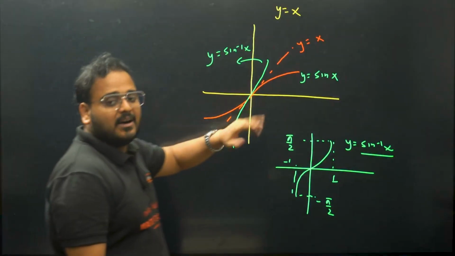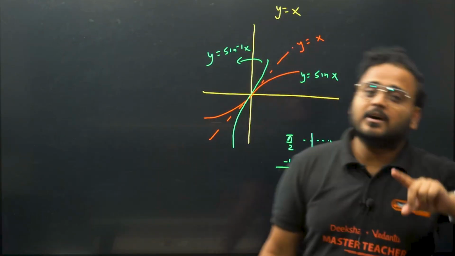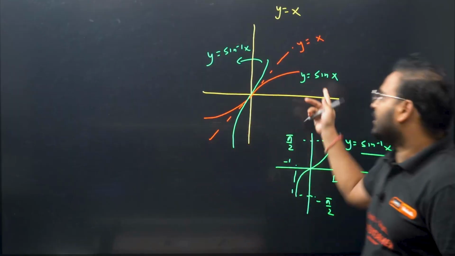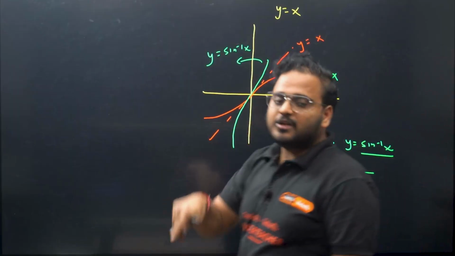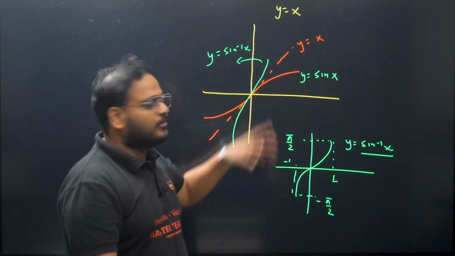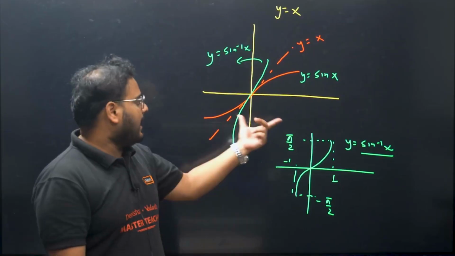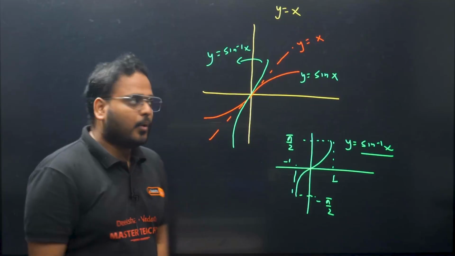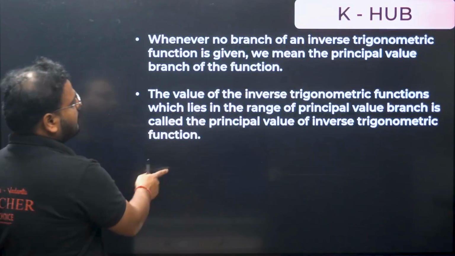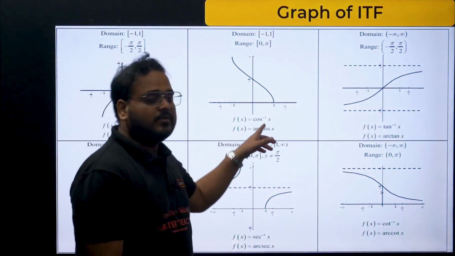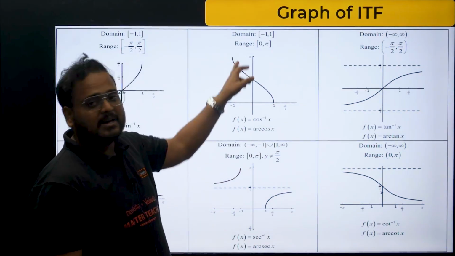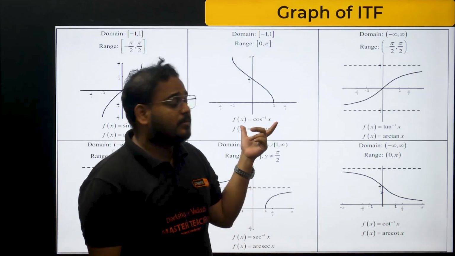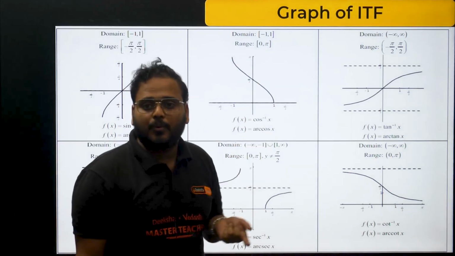So if you take the mirror image of the invertible trigonometric function, then that becomes your inverse trigonometric function, sine inverse, cos inverse, tan inverse, all of that. I've taken the example of y equal to sine inverse. How do we obtain the graph? Got it? Okay, so likewise we have other curves as well. Have a look. This is for cos inverse. Again the graph is, this is pi, this is 0, and -1 to 1 is your domain, range is 0 to pi.